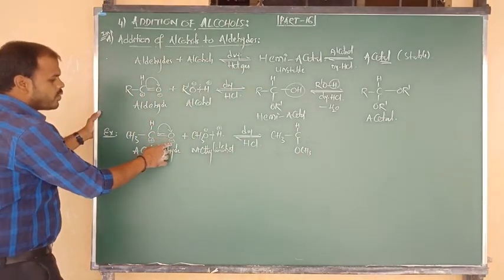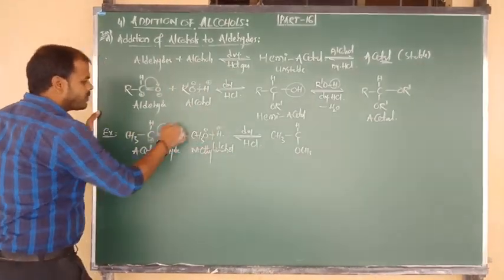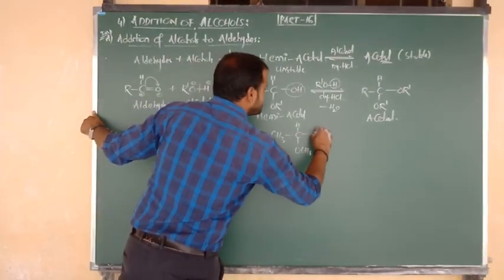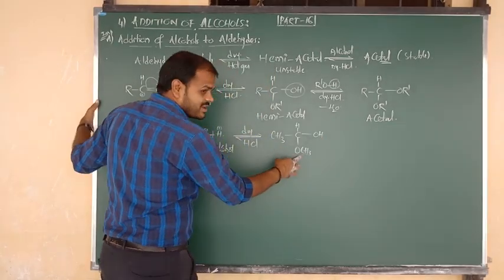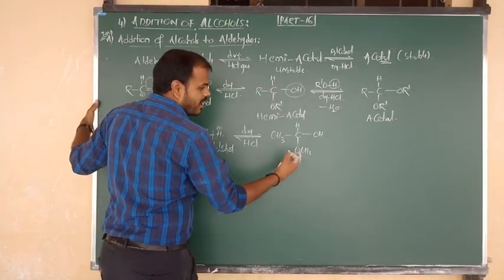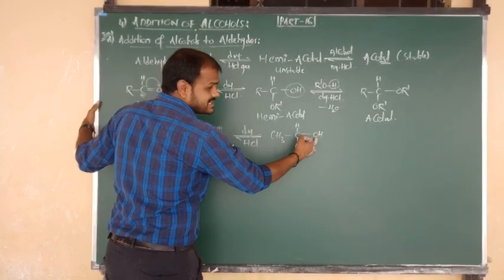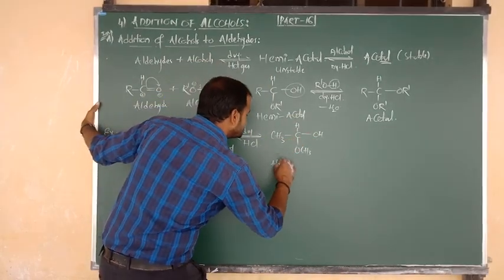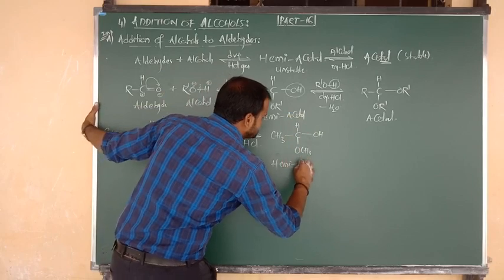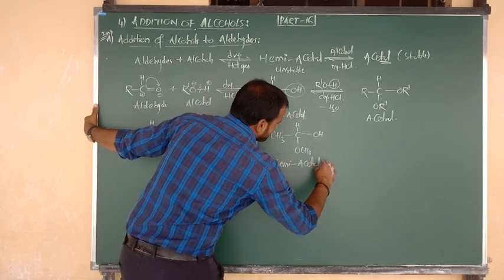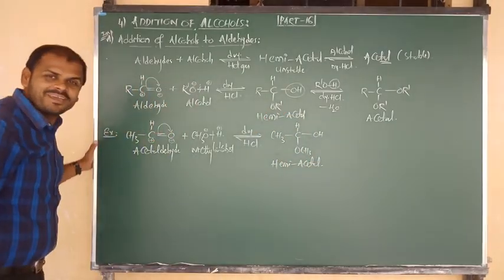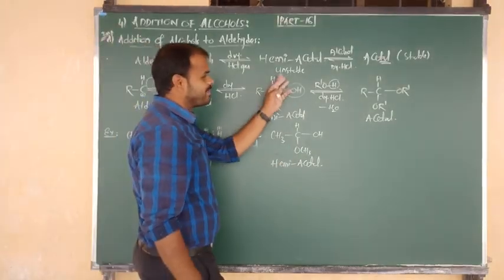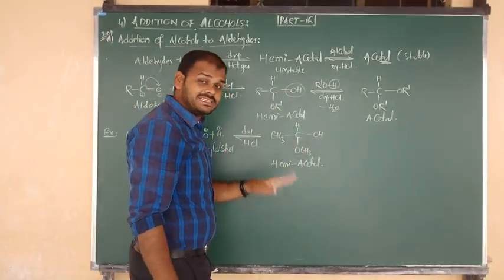Next, on the right side, O contains the negative charge and is attacked by proton H plus, so we get OH. So one is an alkoxy group, the other is a hydroxy group. Alkoxy, for example methoxy, and this is hydroxy. Alkoxy and hydroxy present upon one carbon is known as hemiacetal. Good, but it is an unstable form and is again converted into the stable acetal form.